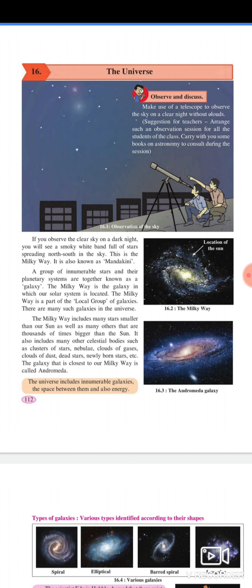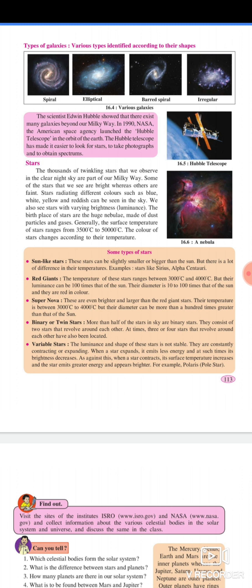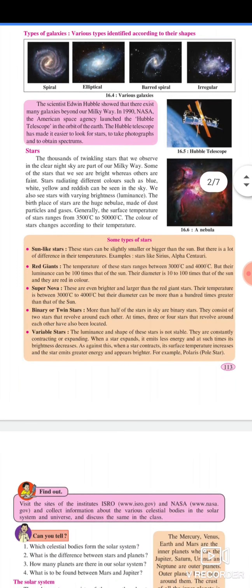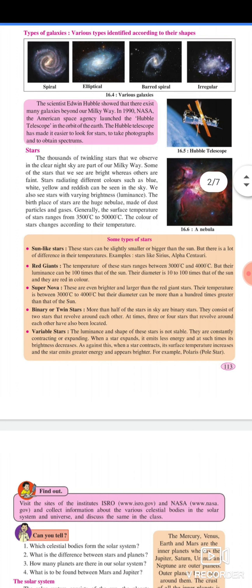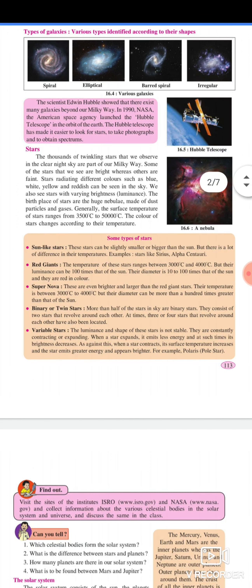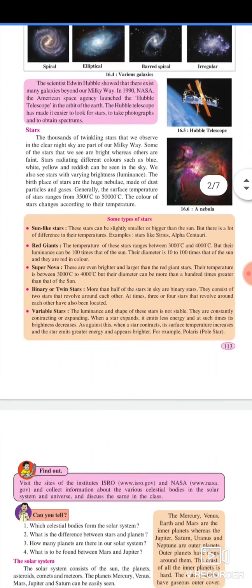Alpha Centauri. Red giants: the temperature of these stars ranges between 3000 degrees Celsius and 4000 degrees Celsius, but their luminance can be 100 times that of the sun. Their diameter is 10 to 100 times that of the sun. They are red in color. Supernova: these are even brighter and larger than the red giant star. Their temperature is between 3000 degrees Celsius to 4000 degrees Celsius, but their diameter can be more than 100 times greater than that of the sun.